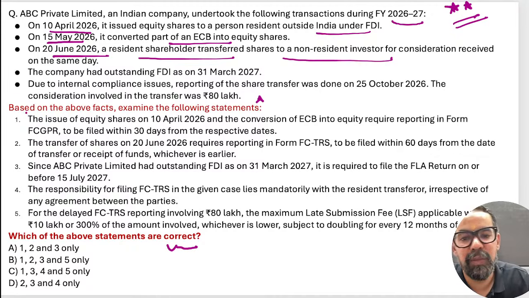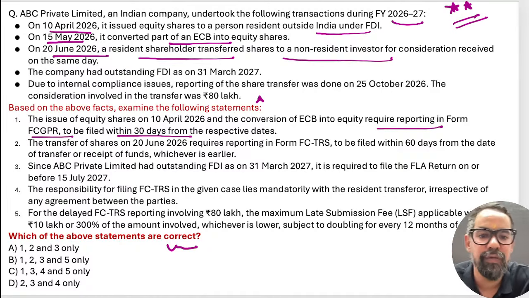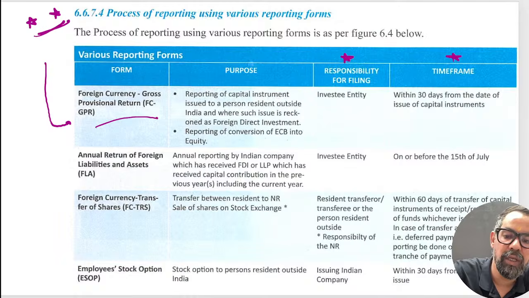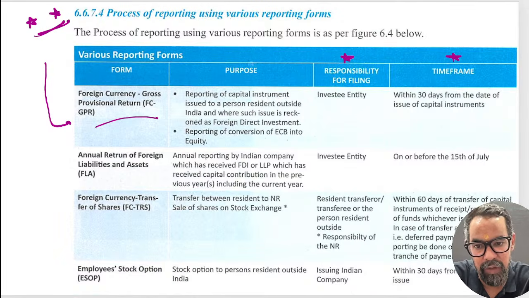Srikant sir is saying option B. Okay, the first one: the issue of equity shares on April 26 and conversion into equity require form FC-GPR to be filed within 30 days from the respective date. That is true. I'll go back to that now. I'll show you that thing. So this is your list itself, right? I'll keep this with the question itself, so whenever you revise, you can easily go through it.